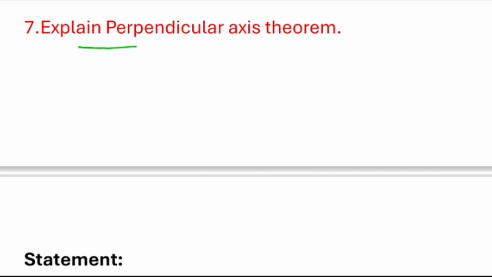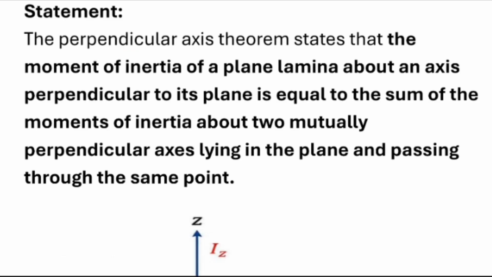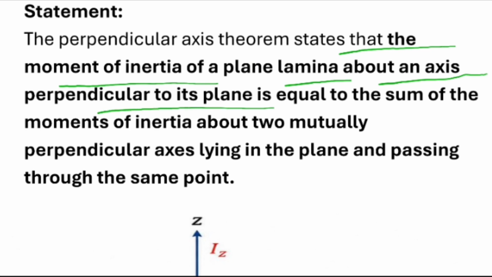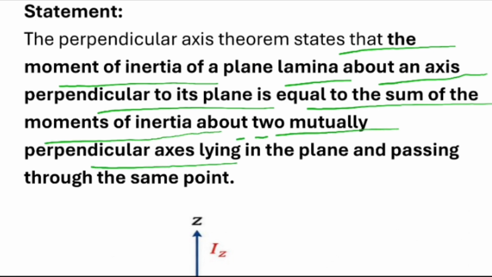Next is: explain the perpendicular axis theorem. You are going to learn the statement of the perpendicular axis theorem. The perpendicular axis theorem states that the moment of inertia of a plane lamina about an axis perpendicular to its plane is equal to the sum of the moments of inertia about two mutually perpendicular axes lying in the plane and passing through the same point. This is the statement you have to write.